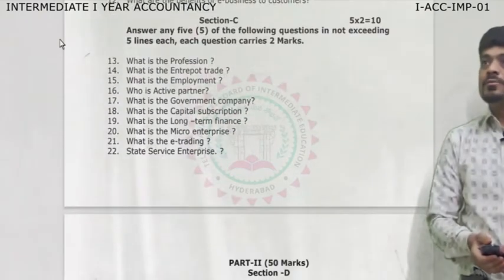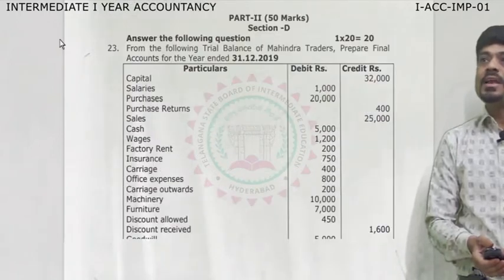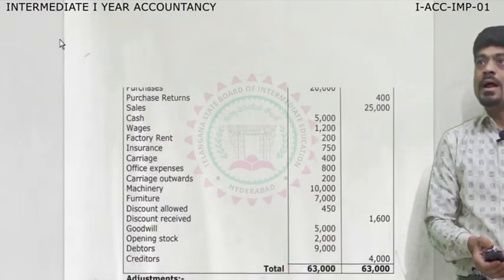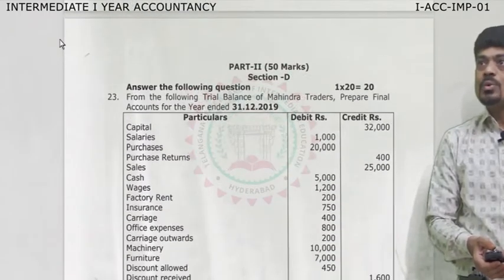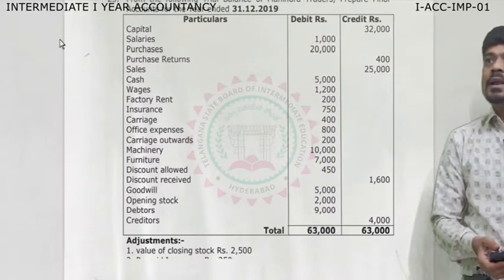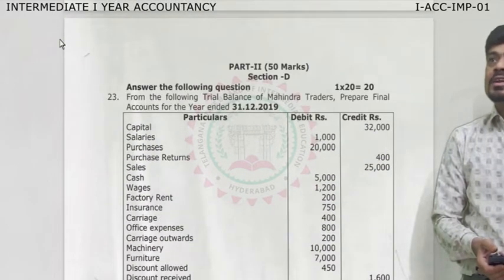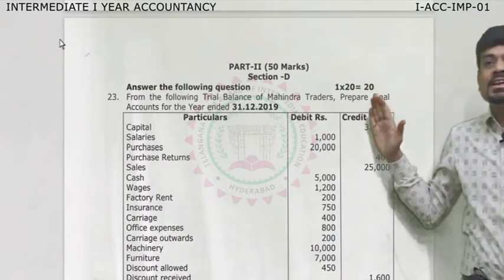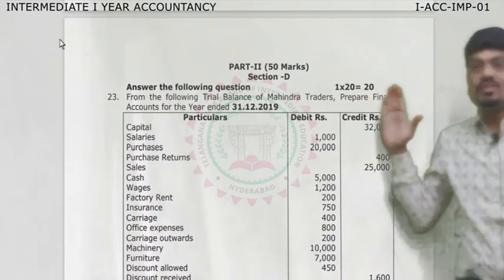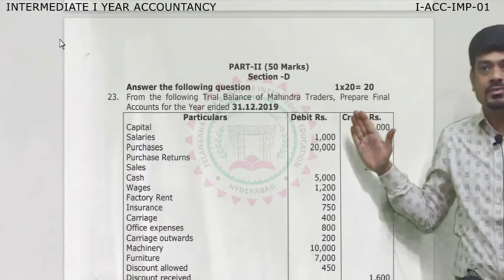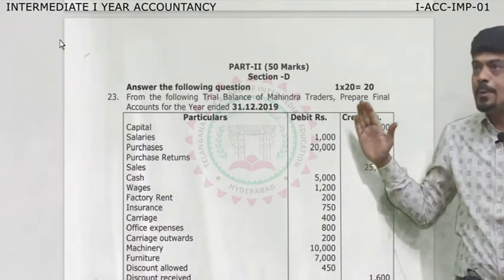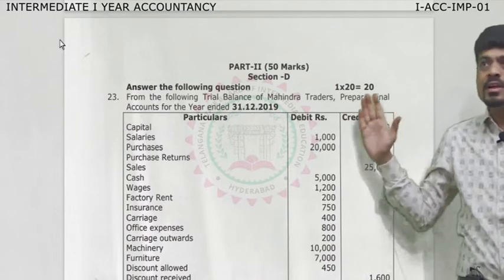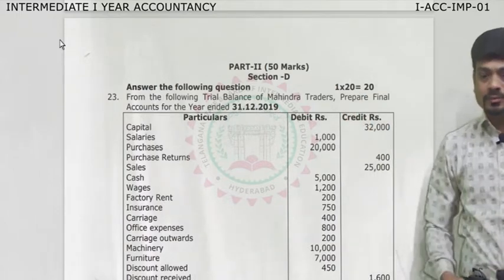And then comes your Part B. Very, very important Part B. In Part B, the question number 23 will be a final accounts question, which is compulsory, dear students. 20 marks. Keep in mind, compulsory, you have to attempt this. There is no choice for this.